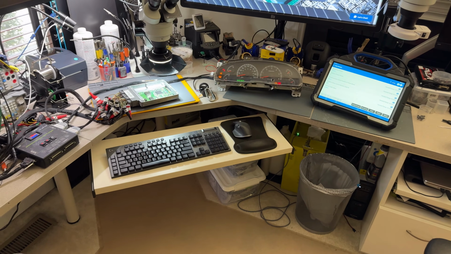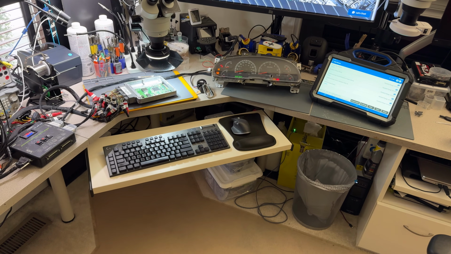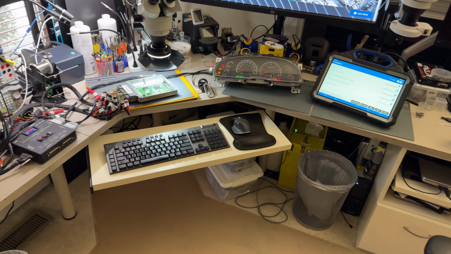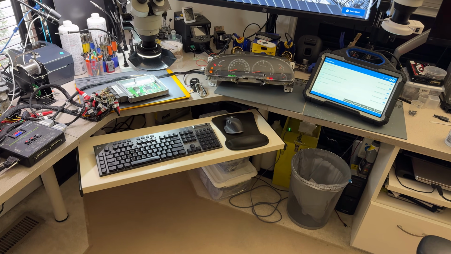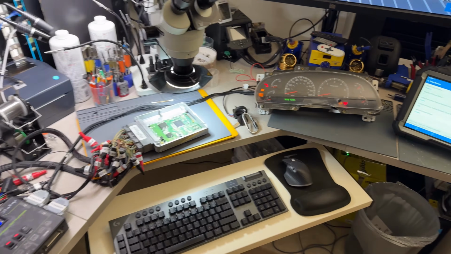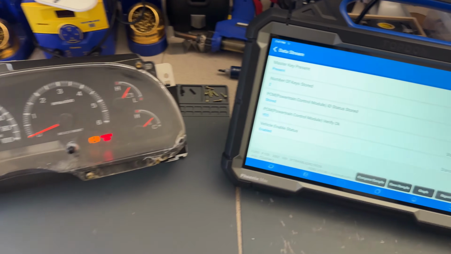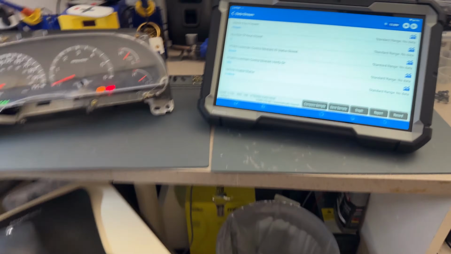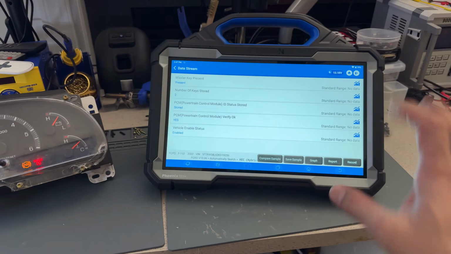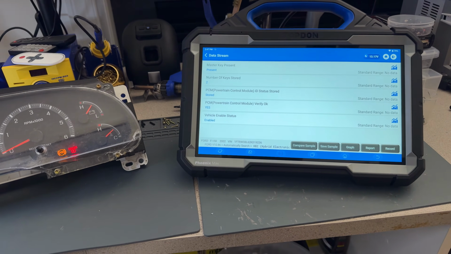All right, so everything is back to normal. I now have the computer connected. I had to do a parameter reset and relearn the keys. When you mess up with the PATS, you have to pretty much start from scratch. All right, so I'm going to quickly show what I have right now. I'm on the instrument cluster first, after I did a parameter reset and key relearn, which I was able to successfully do with the Autel Phoenix Max, not a problem at all.